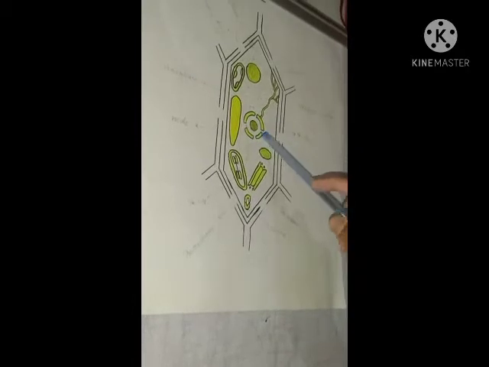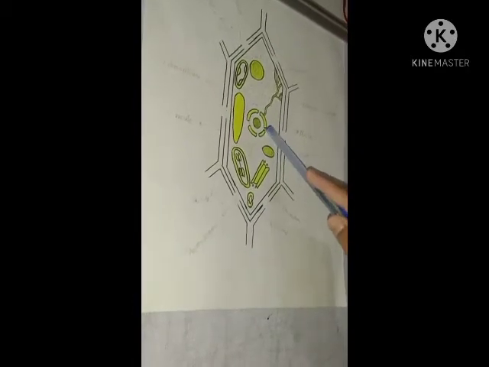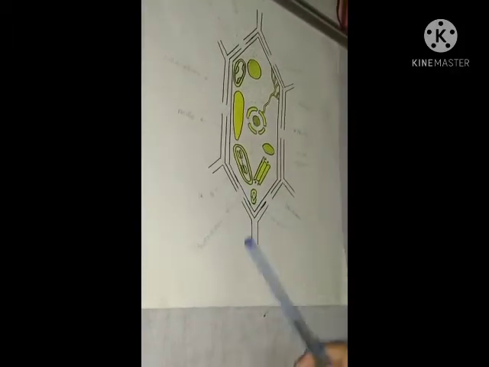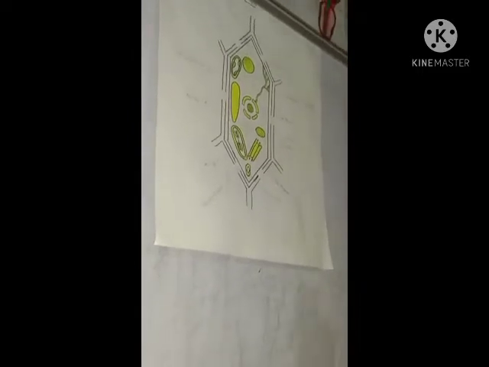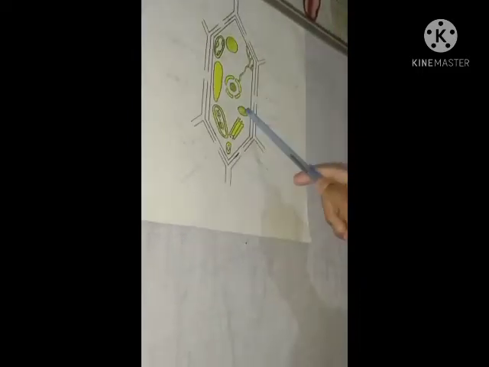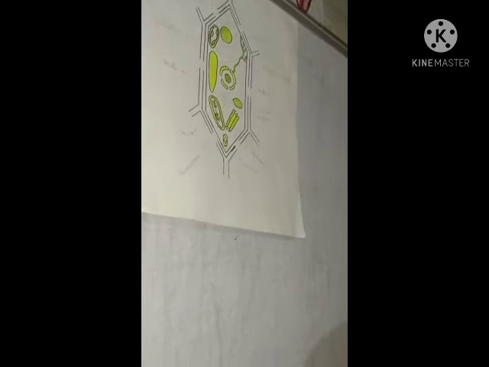Inside the plant cell, there is a well-developed nucleus, which is known as the brain or director of the cell because it controls all the metabolic work of the cell. Inside the plant cell there is a jelly-like colloidal solution known as cytoplasm. In cytoplasm we find three types of cell organelle: first is single membrane covered, second is double membrane covered, and third is non-membranous.